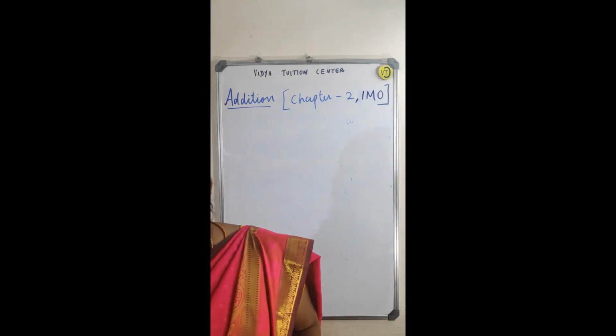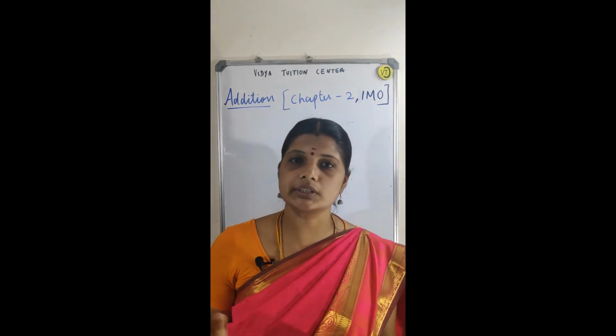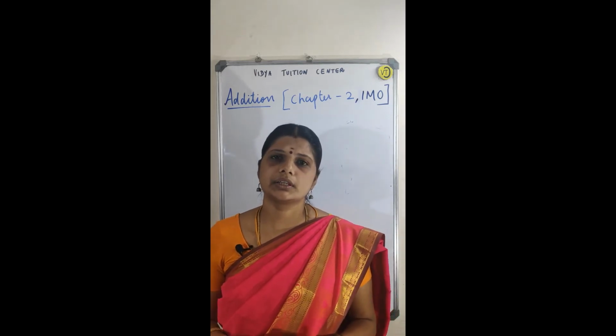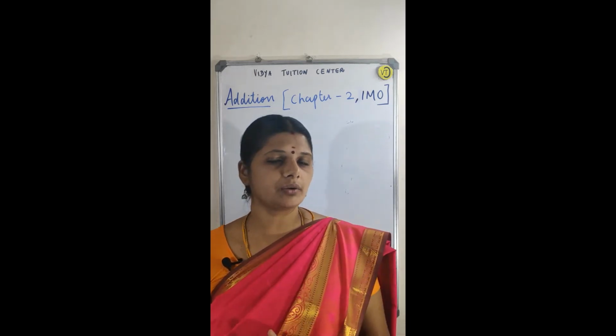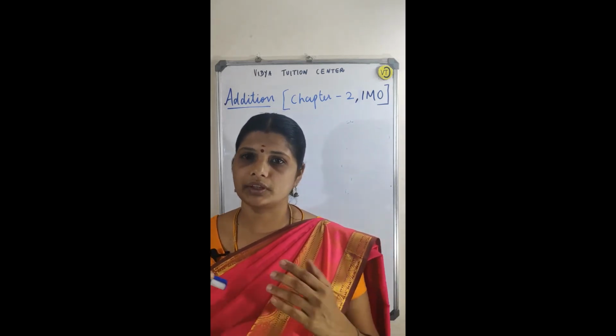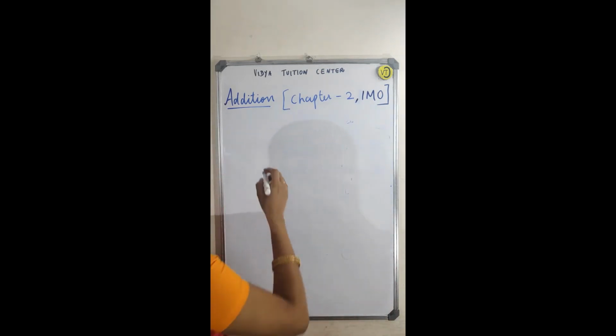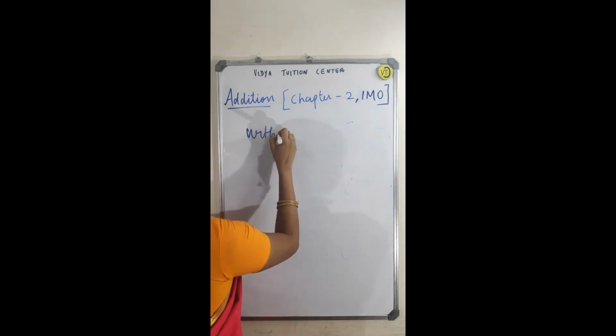Yes. So it is over, no? So addition of two-digit numbers. Addition of two-digit numbers with regrouping and without regrouping. What is with regrouping and without? Let me see. So first, without regrouping.